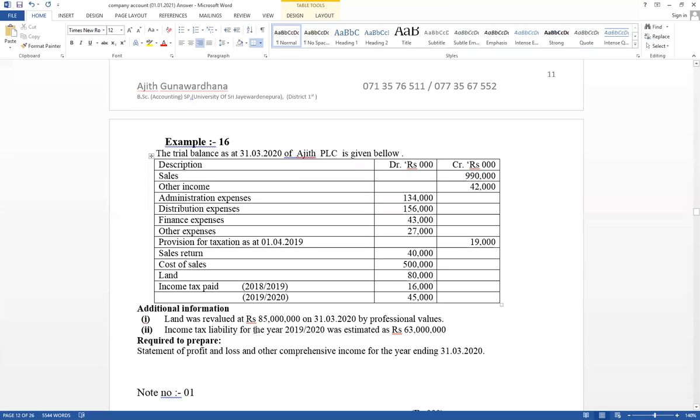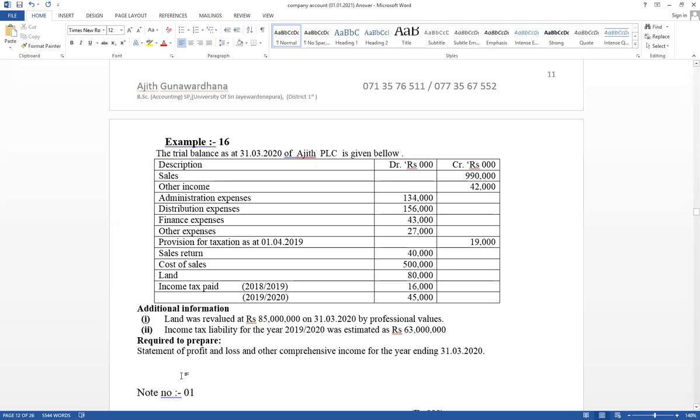And the income tax liability for the year is also given. Income tax you have to calculate. First one, think about land revaluation surplus. Land cost value is given in the trial balance. This is the purchase price, but it can be sold in the market for 85,000. Therefore, the difference in value is the revaluation profit. Purchase price equals 80,000, but it can be sold in the market for 85,000.